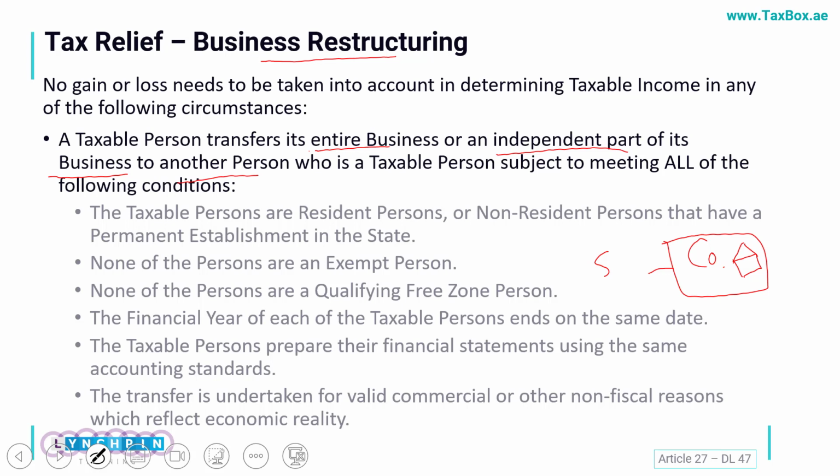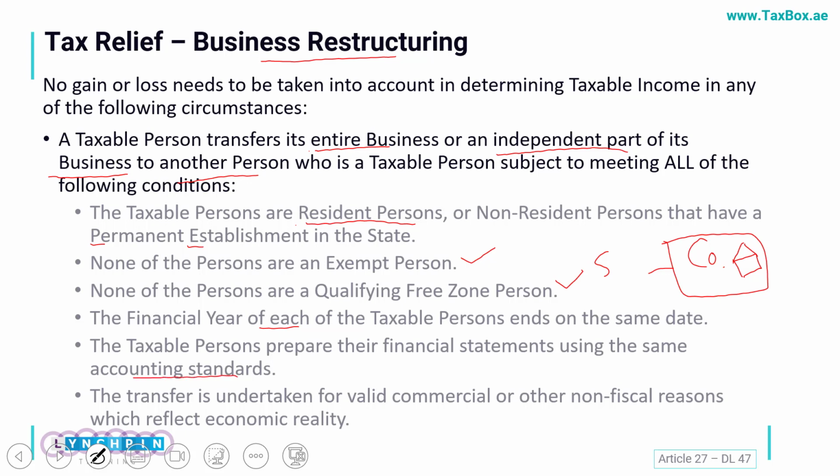And the conditions are, of course, mostly similar to what we discussed earlier, that both persons should be residents or somebody who is having a permanent establishment in this country. They should not be exempt. They should not be included as qualifying free zone persons. Financial year has to be same, and the accounting standards which they use are also to be same.